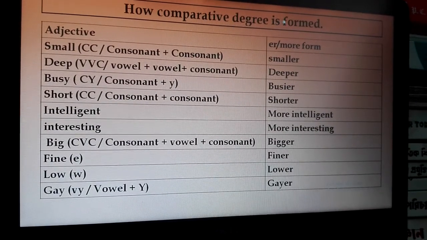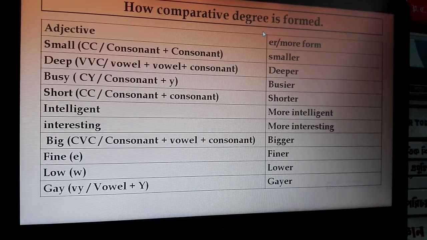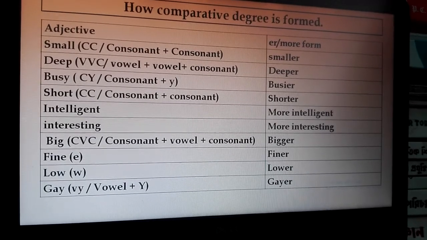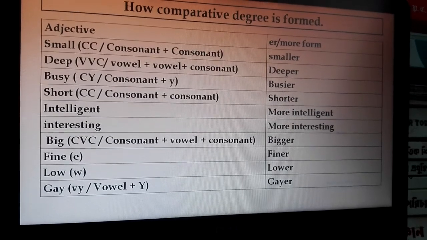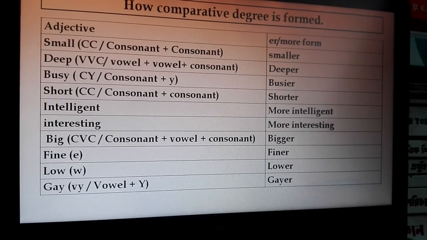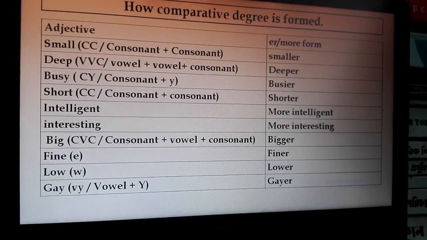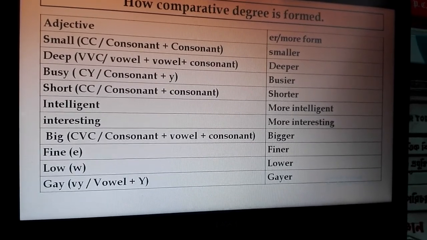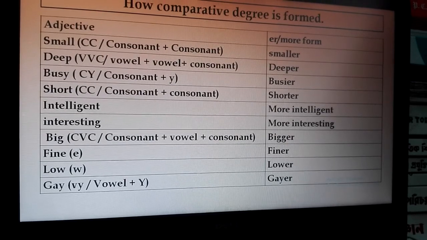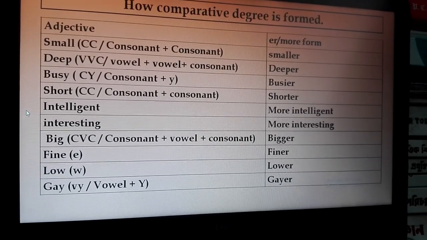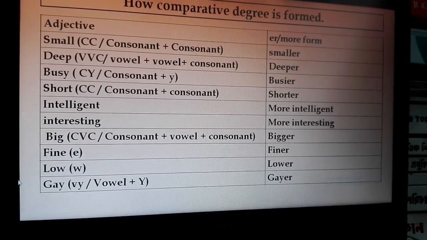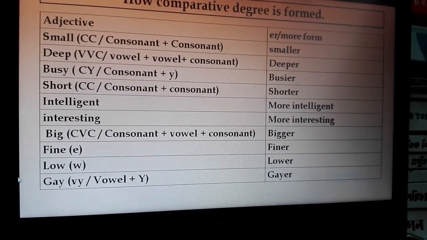How is the comparative degree formed? Dear learners, you know there are a lot of adjectives in the English language. It is quite impossible to memorize all forms of adjectives. So today we will learn some shortcut techniques to change the form of adjectives. Dear learners, you know there are 4 syllable types such as monosyllable, disyllable, trisyllable and polysyllable.